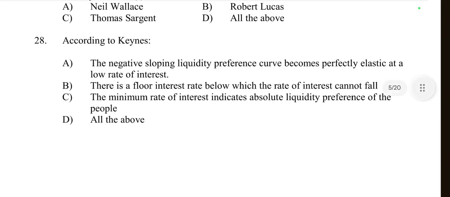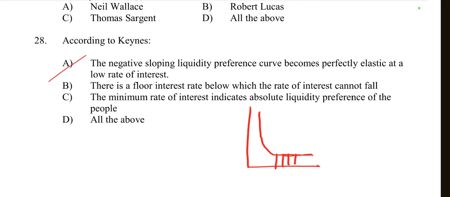Then question number 28, according to Keynes, what happened? The negative sloping liquidity preference curve becomes perfectly elastic at a low rate of interest. Yes, negative slope to perfect elasticity at the low rate of interest. So this is right. Then option number B, there is a floor interest rate below which the rate of interest cannot fall.